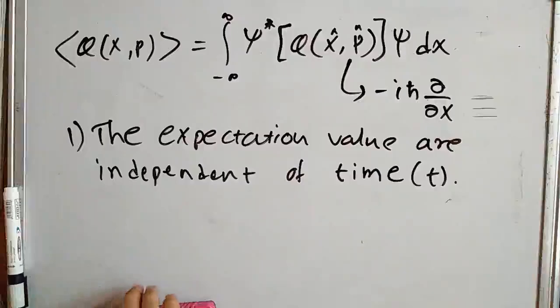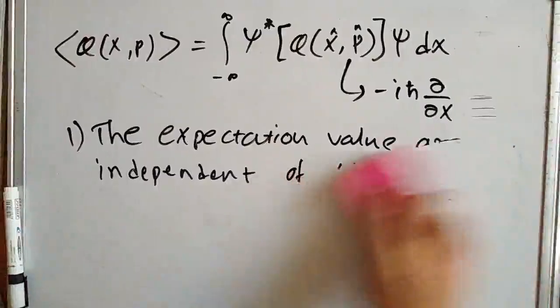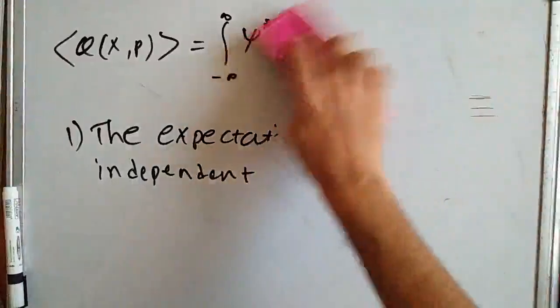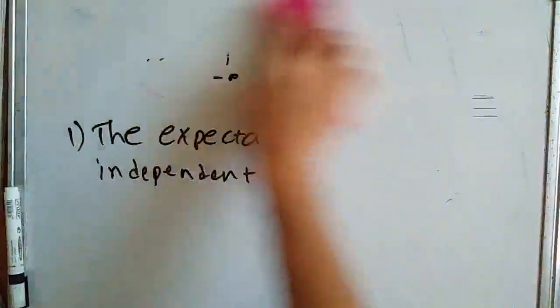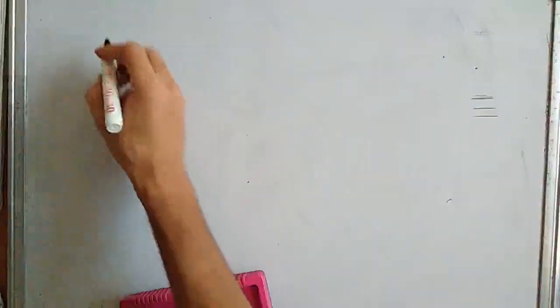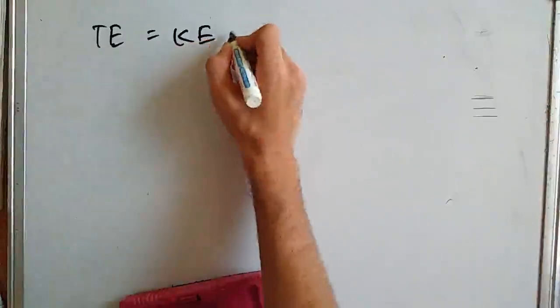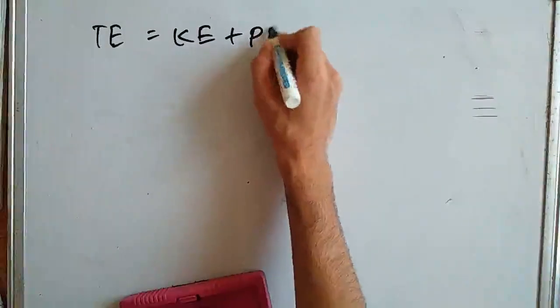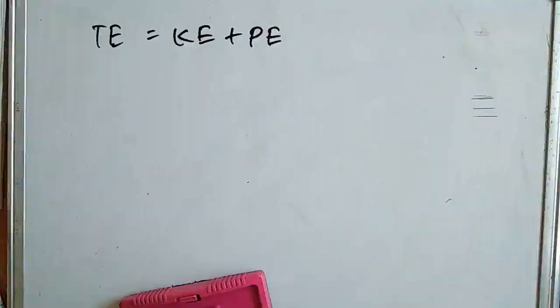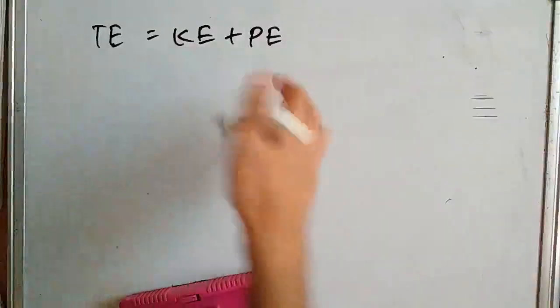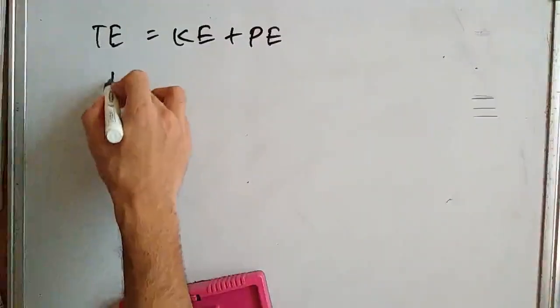Okay, so now let's define the total energy of a particle. In classical mechanics, we can write the total energy of a particle as its kinetic energy plus its potential energy. In classical mechanics, we call this sum of kinetic and potential energy the Hamiltonian of a system.